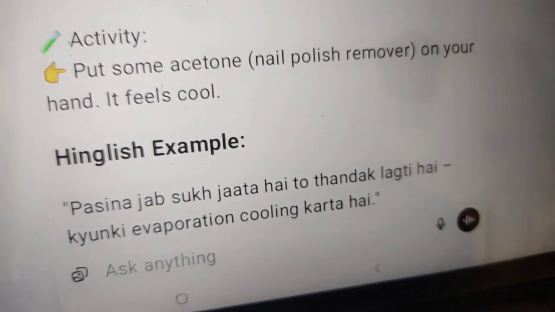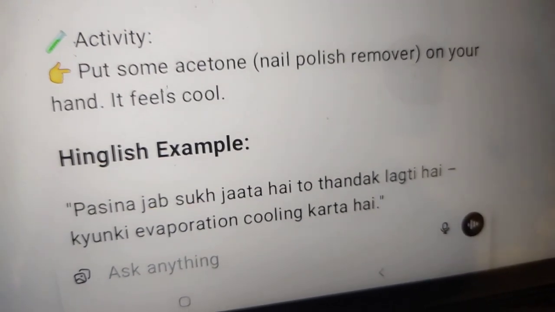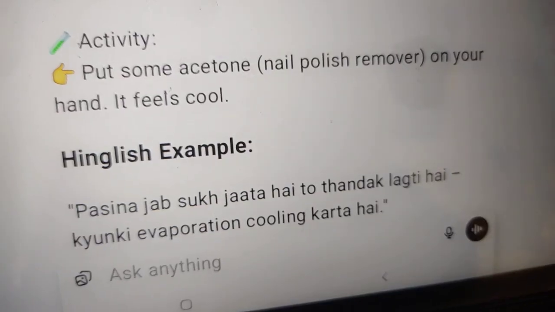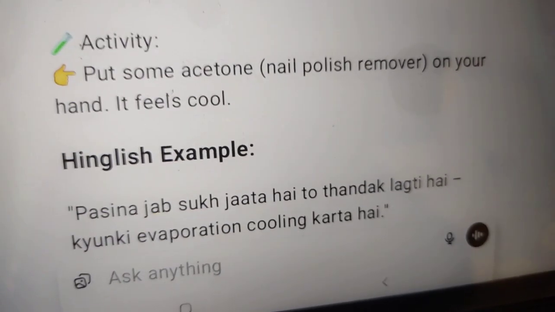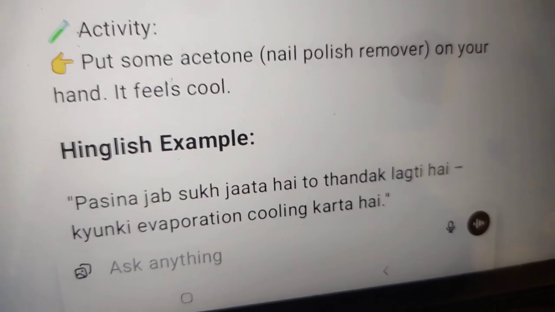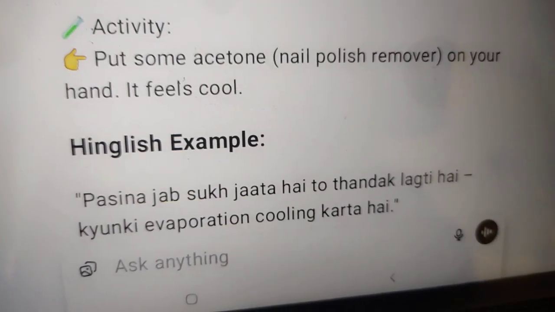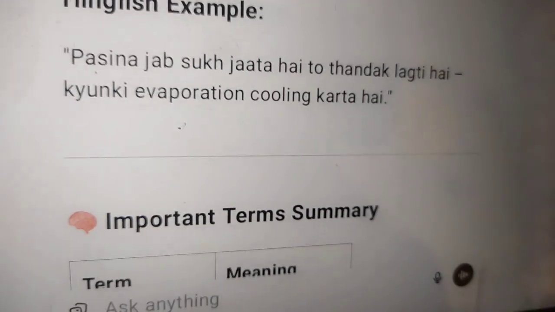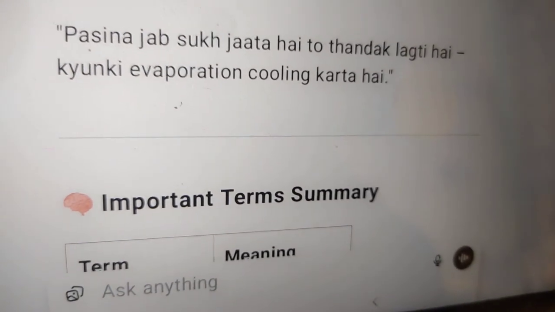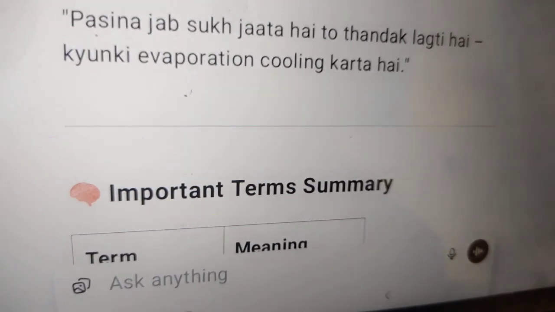When you have applied nail polish remover on your hand, then it feels cool. And this activity I have done myself. Now, here it is, and an English example is given. Whenever our sweat dries, we feel quite cold, right? Because evaporation causes cooling.